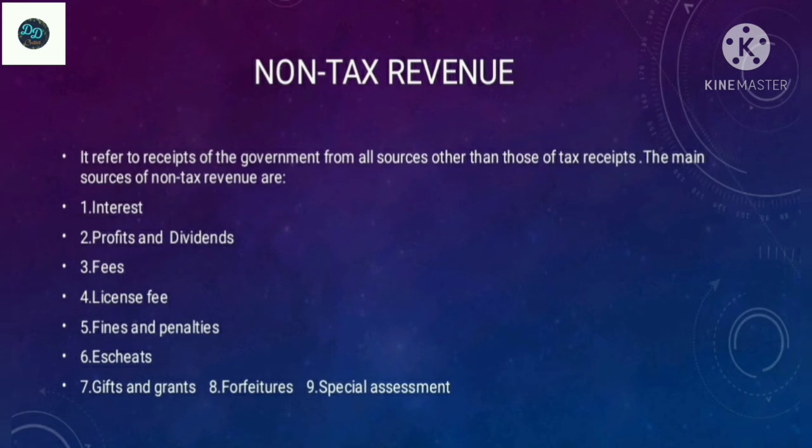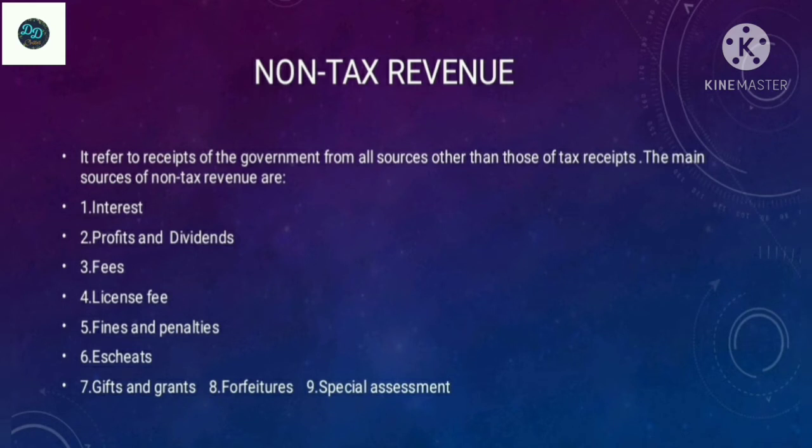Next one is fines and penalties. They refer to those payments which are imposed on lawbreakers. For example, a fine for jumping a red light or a penalty for non-payment of tax. The former, fines, are different from taxes, as fines are levied to maintain law and order, whereas the latter, taxes, are imposed to generate revenue.